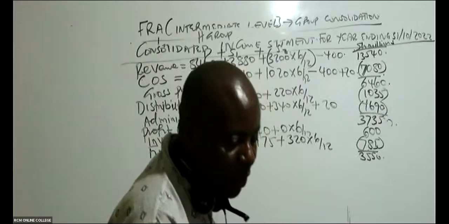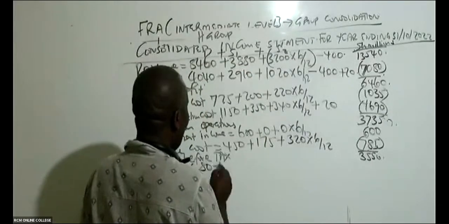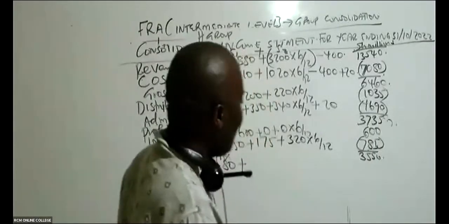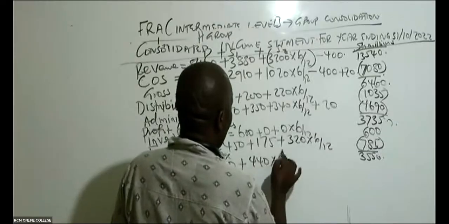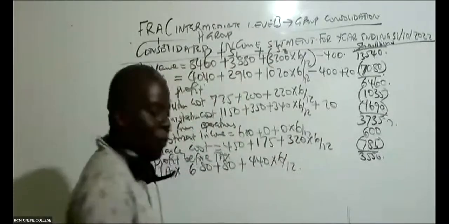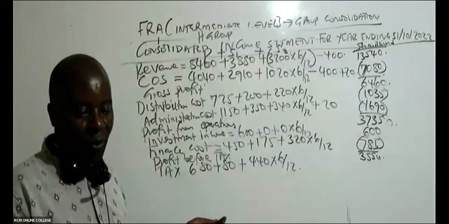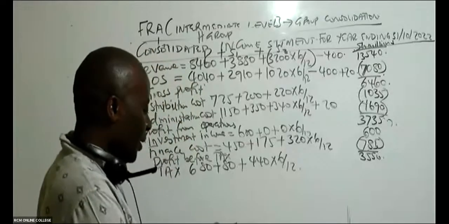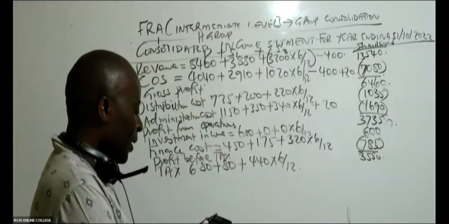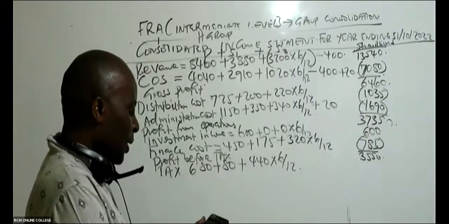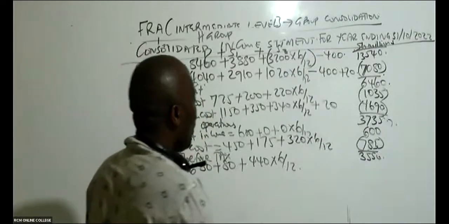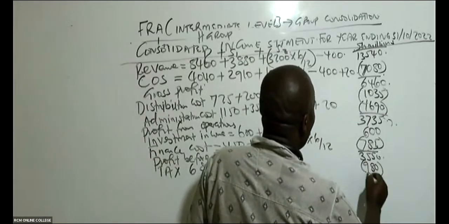So tax, I can see 680 plus 80 plus 680 plus 80 plus 680 plus 80 plus 440. But remember, this 440 has to be time apportioned, 6/12, no adjustment. Free marks, remember. So 680 plus 80 plus 440 times 6 divided by 12, which will end up giving me 980. Once you pay your taxes, then you have profit for the year.